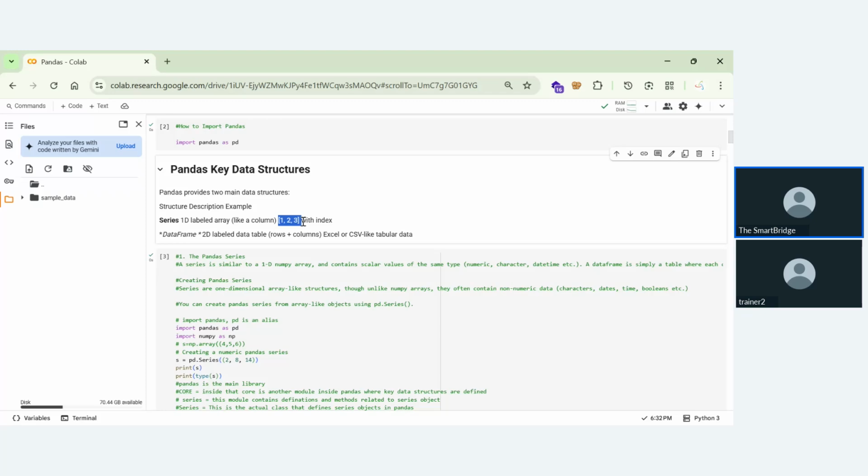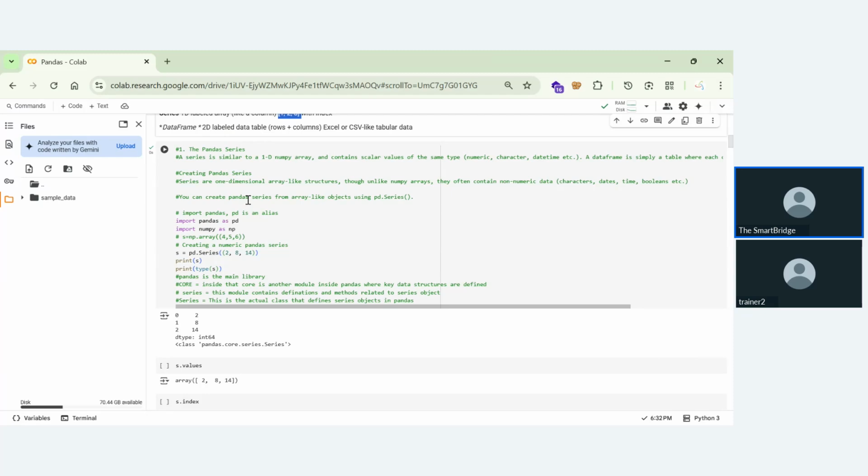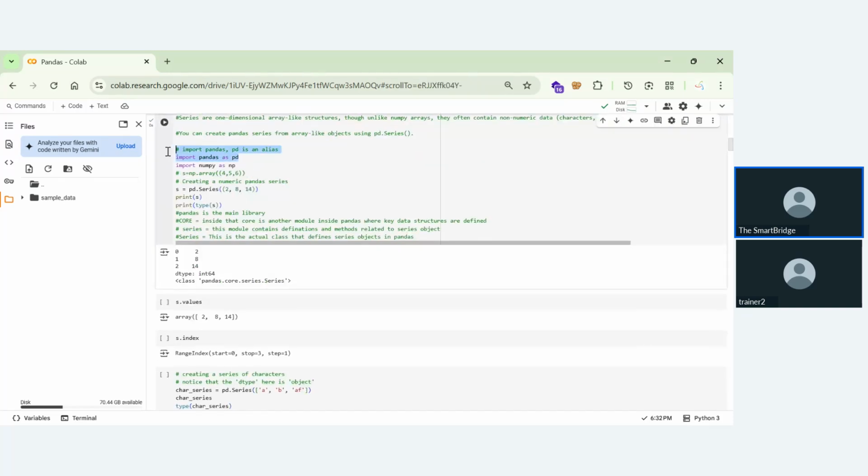First, let's understand what this represents. For your understanding, I have commented most of it. Here you can see Pandas is similar to the NumPy array. How do we create a Pandas series? First, we import Pandas, which we have already done, so it's not needed, and NumPy is also not needed. Next is s = pd.Series.